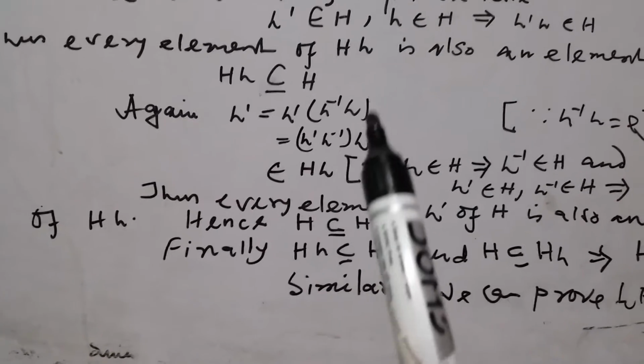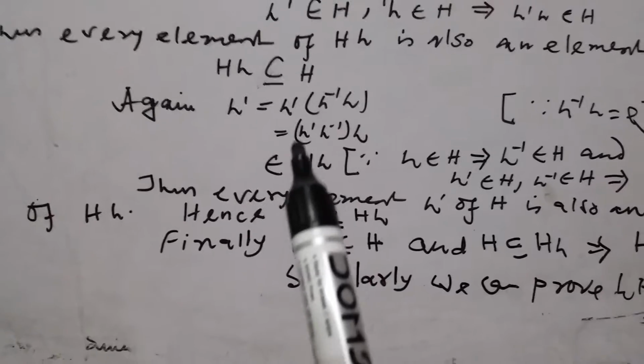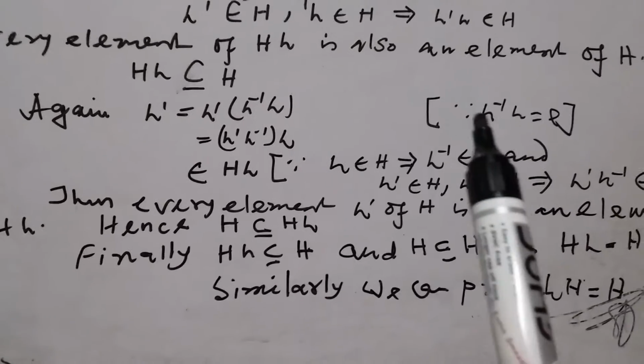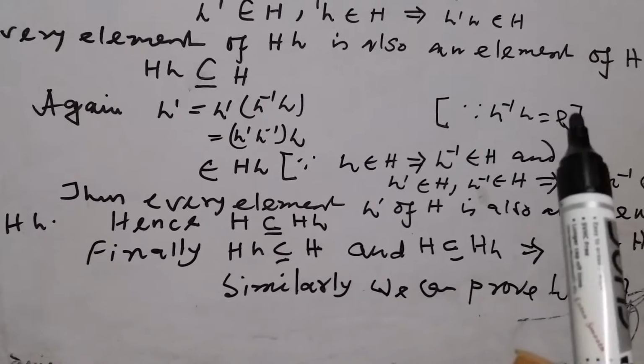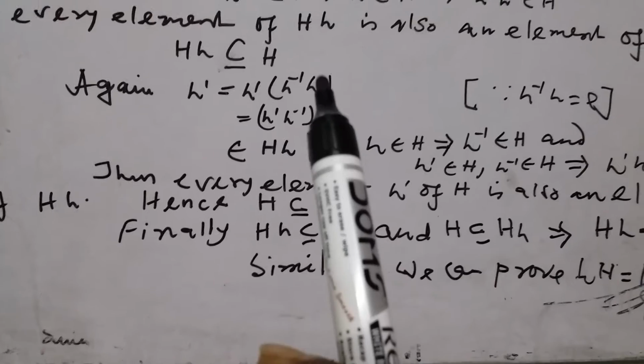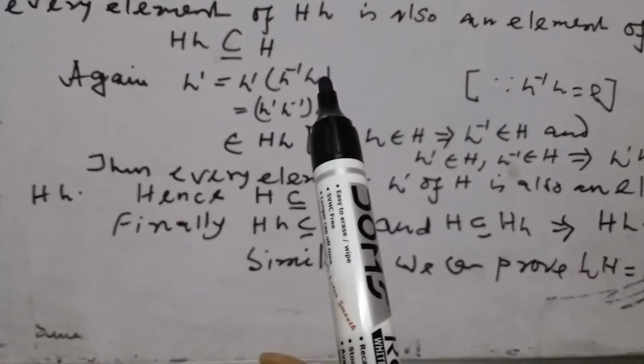Thus hH is a subset of H. Again h dash equal to h h inverse h dash. Now h inverse h dash is equal to e, and that's why we write here h h inverse h dash.